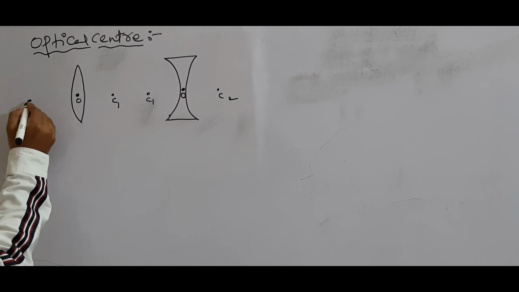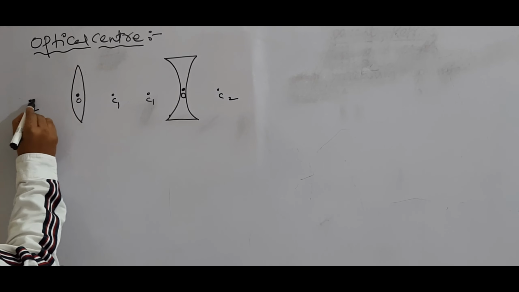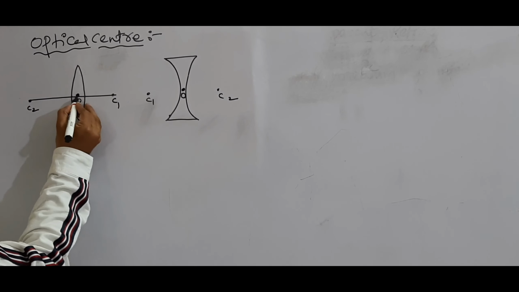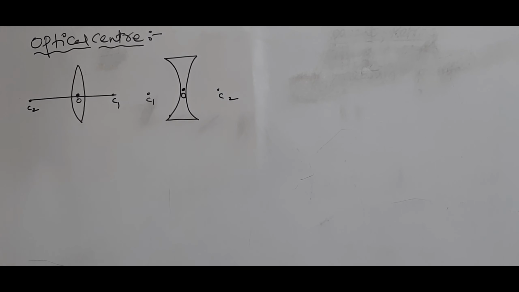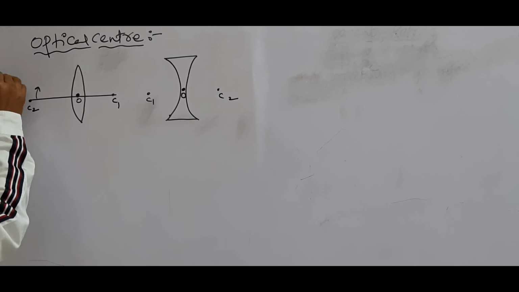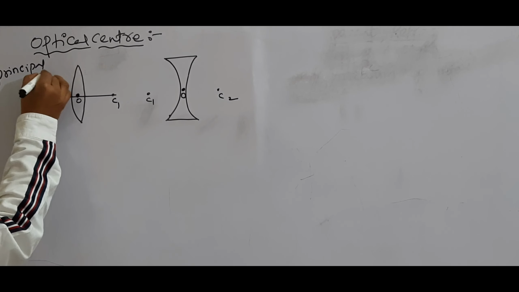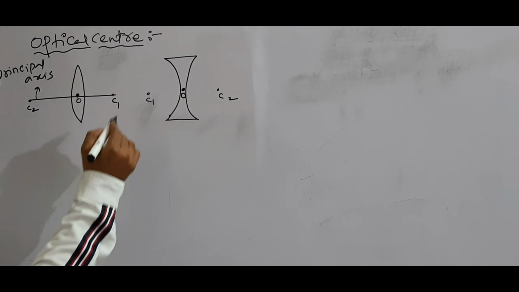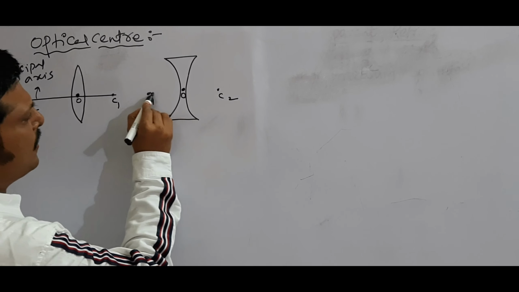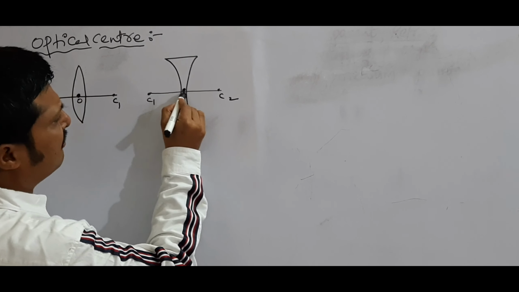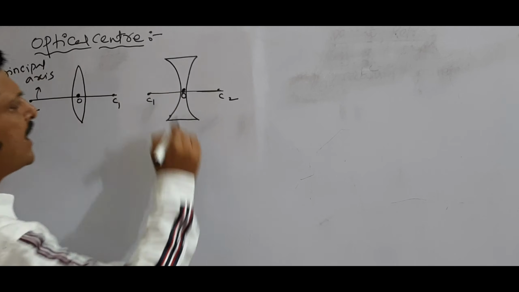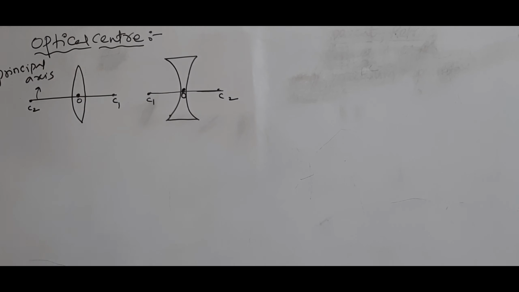Then see here, the line joining the two centers of curvature through the optical center, this line we call the principal axis.